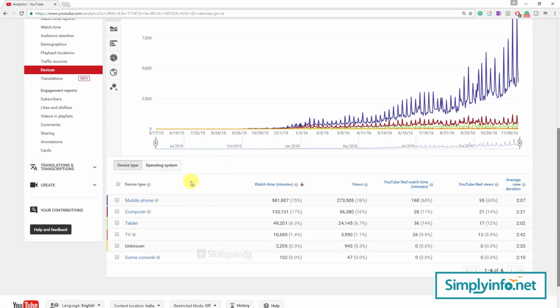See, mobile phone, computer, tablet. Most of the time people are watching on mobile. See, views, mobile phone, 76% is on mobile phone. Computer is only 17%, and tablet again almost it's coming nearer to computers.